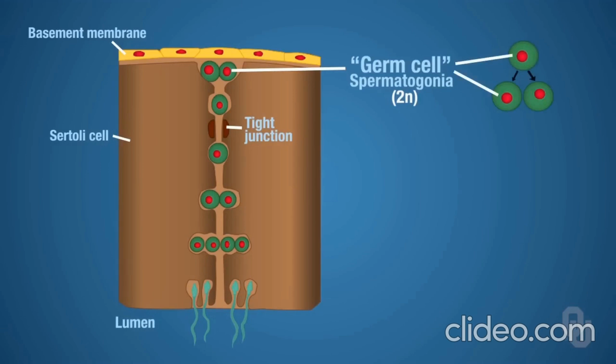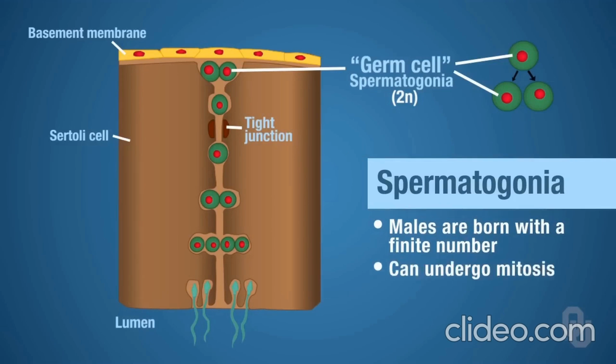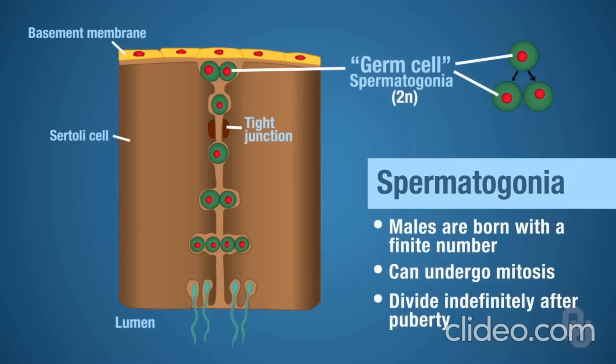undergoing development. Beginning with the spermatogonia, males are born with a finite number of spermatogonia. The thing here, though, is that these spermatogonia can undergo mitosis, so they continually, repeatedly divide. They are dividing indefinitely after puberty. In males, they keep producing spermatogonia throughout their life.